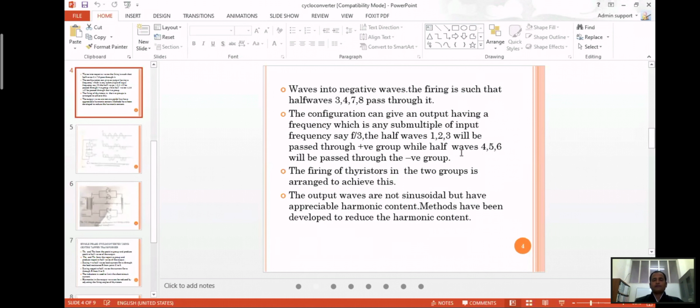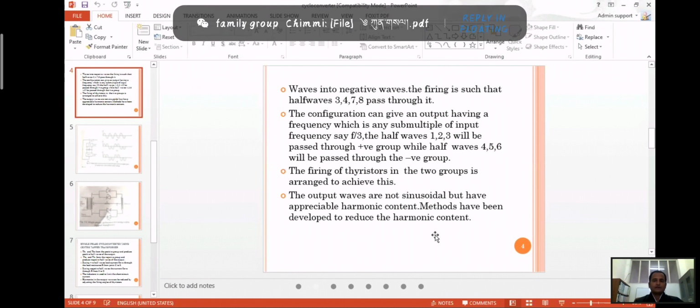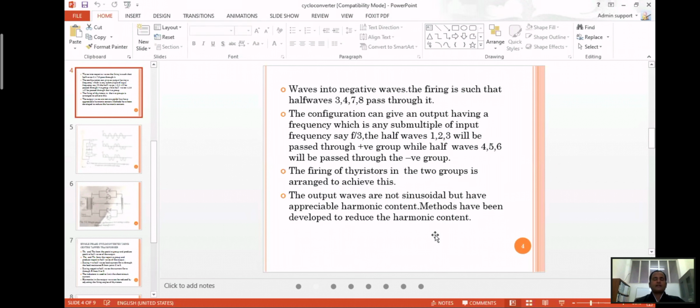And the negative half group, the half with 4, 5, 6, will pass through the negative group. So the firing angles of the thyristors in the two groups are arranged to achieve this, the positive group and the negative group. The output waves are not sinusoidal in these cases, but have an appreciable harmonic content.